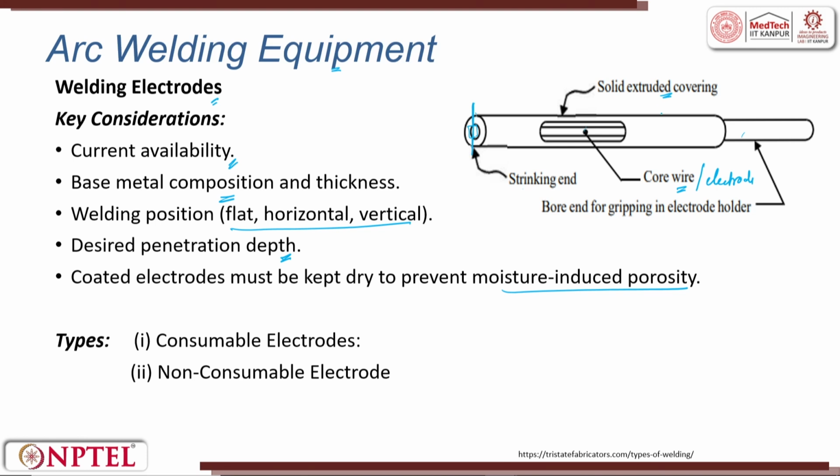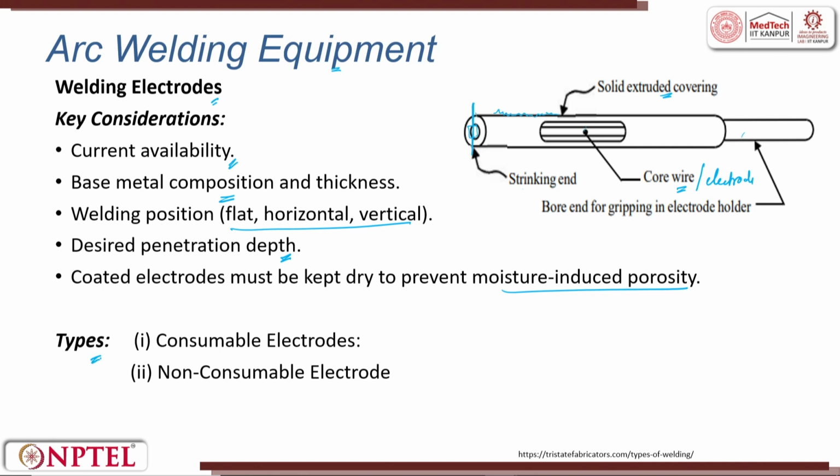So, many a times in this coating, if you do not keep it in a closed environment, or if you keep it in an open environment, there is a possibility of water humidity getting settled down. This water humidity, while heat is there, when it is deposited, will create moisture. This moisture will create porosity. So, this porosity will be on the top. So, it is better to keep all these electrodes in a desiccator, a controlled environment.